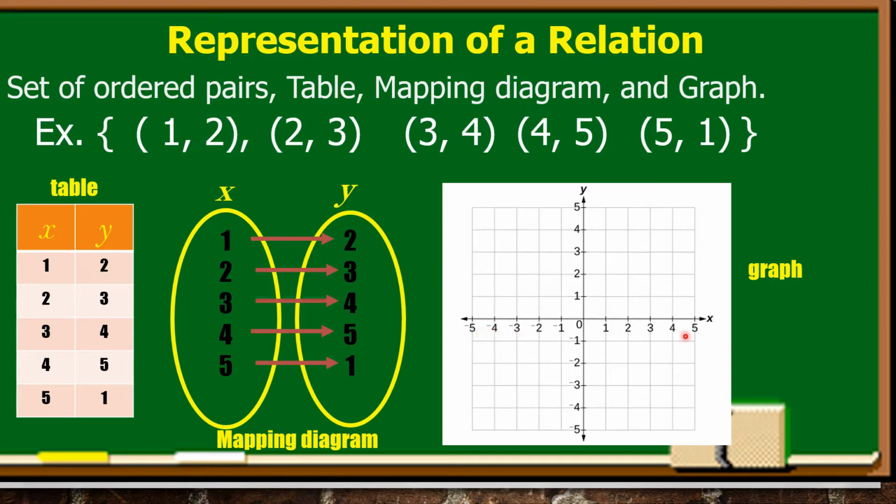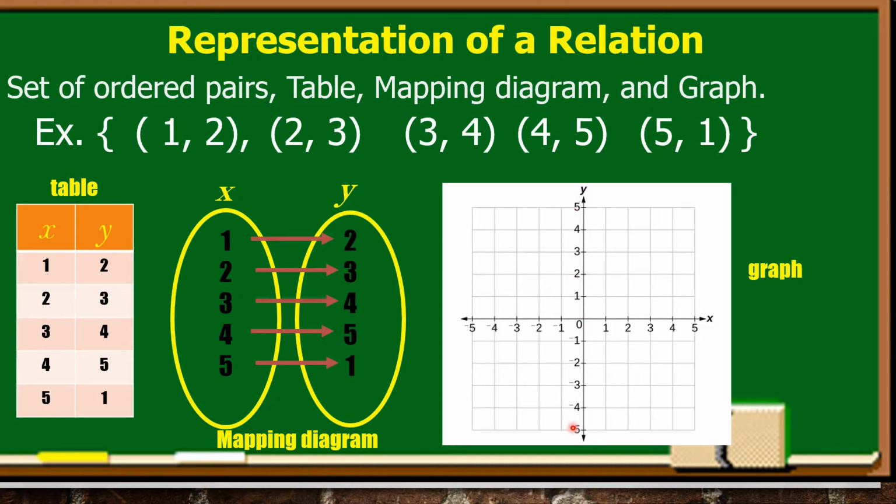Makikita natin dito sa ating Cartesian plane, merong x value, lahat ng number dito nandito sa horizontal line, ito yung mga value ni x. Then dito naman sa vertical line, ito yung value ni y.